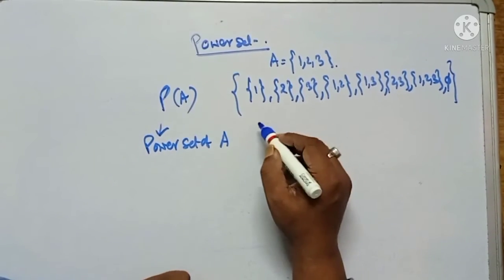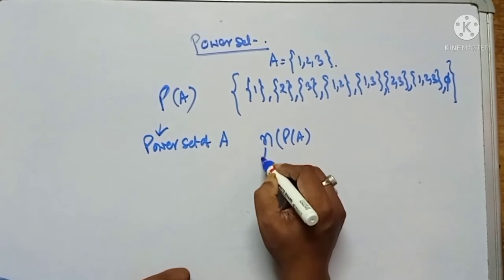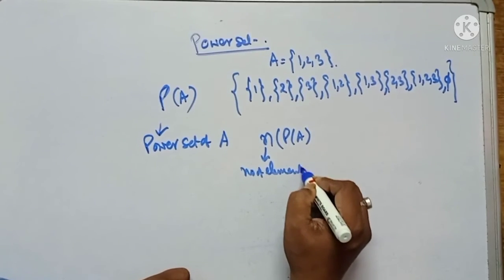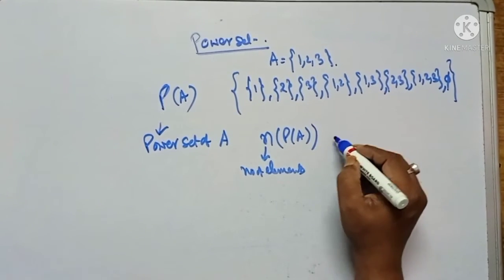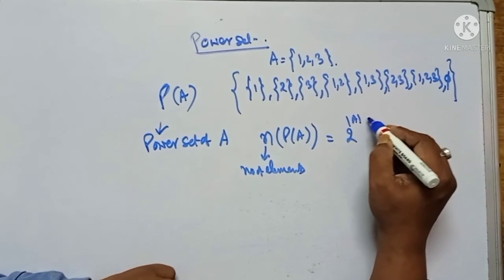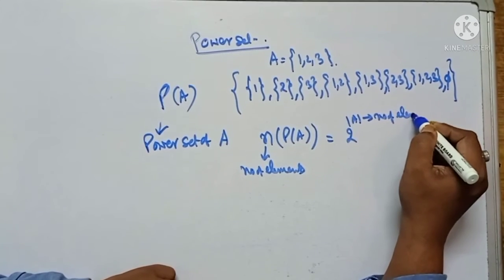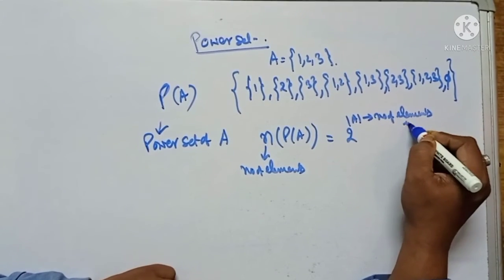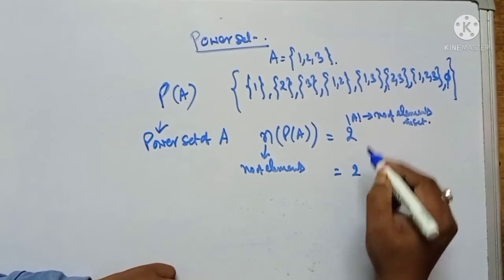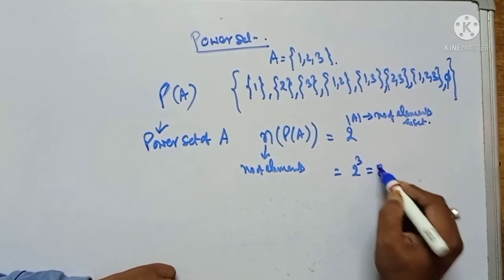Now, the number of elements in power set A. This n represents the number of elements. The number of elements in power set A is equal to 2 to the power of modulus A, where modulus A represents the number of elements in set A. Set A has 3 elements, so 2 to the power of 3 will be equal to 8.